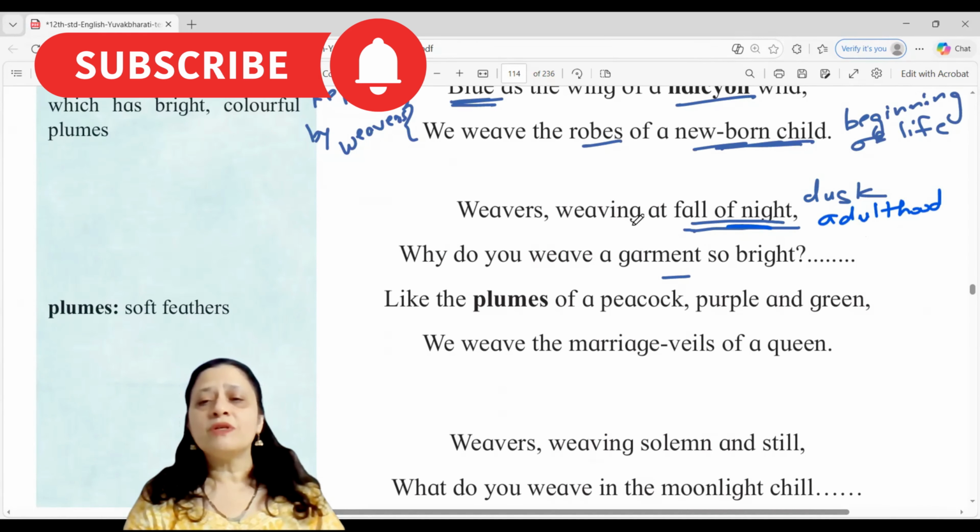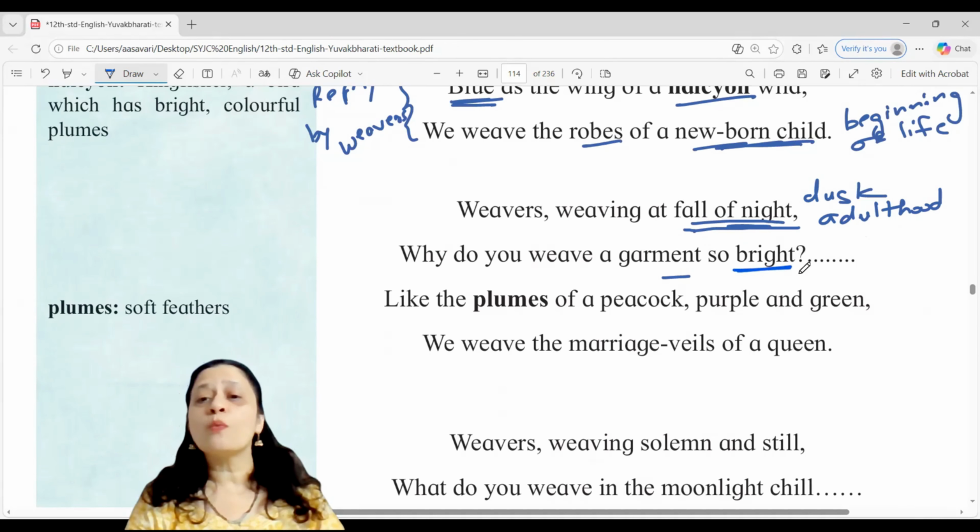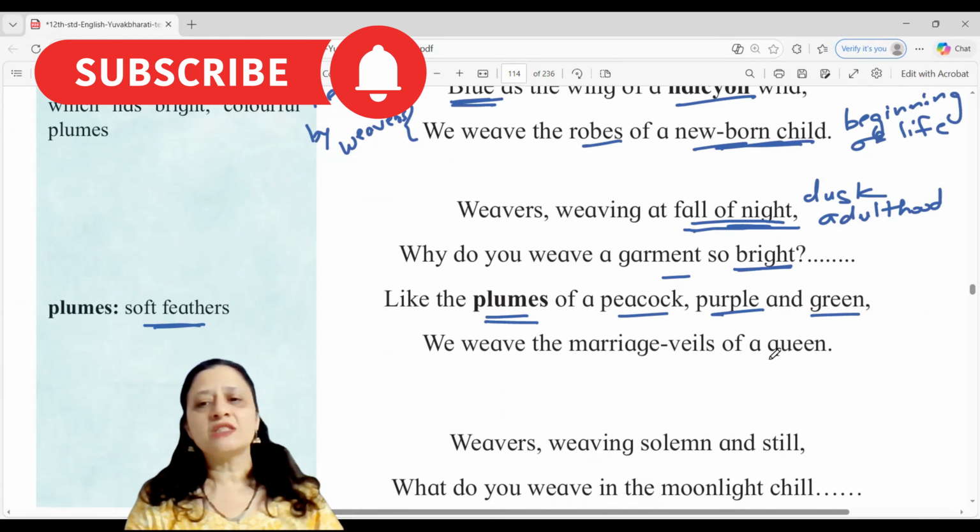Okay. Weavers weaving at fall of night. Why do you weave a garment so bright? So why are you weaving a garment which looks so bright, which looks so full of energy, right? So the weavers are replying that like the plumes of a peacock, purple and green. So plumes meaning the soft feathers. Okay. So like the feathers of a peacock. What is the color combination that they're talking about? Purple and green. We weave the marriage veils of a queen.